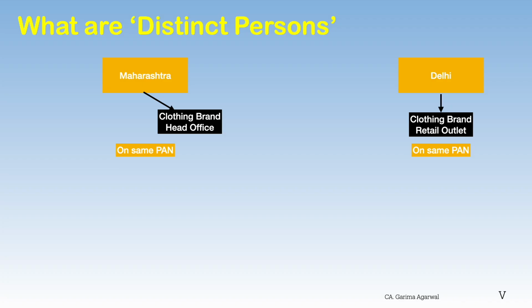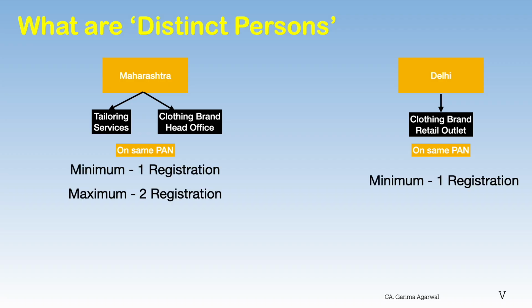So when your Mumbai head office ships a truckload of inventory to the Delhi branch to be sold, guess what? The internal transfer is treated exactly like a sale to an outsider. No money changed hands, but because it's between distinct persons, you must generate a GST invoice and pay tax on that transfer. Now let's suppose I have opened a separate tailoring business in Mumbai as well. Now in the same state, I have opened another business under the same PAN card. Now you can tell me what is the mandatory registration requirement here. For each state, one registration is mandatory if on the same PAN, irrespective of the number of businesses one holds in that state.